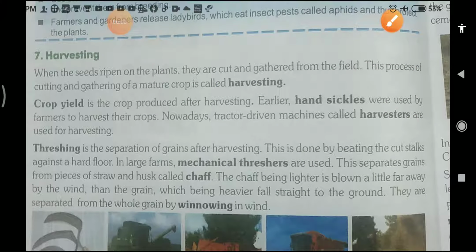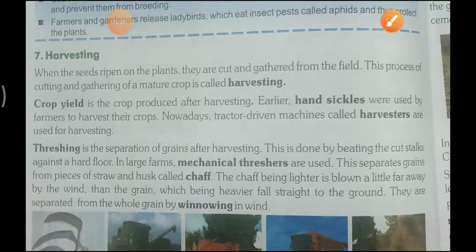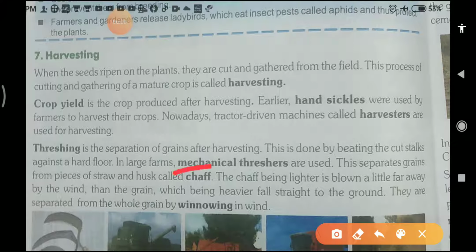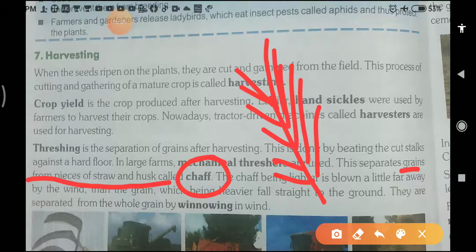Now see here, in large farms a mechanical thresher is used. Students, a mechanical thresher is one kind of machine which separates grain from pieces of straw and husk, called the chaff. With the help of this mechanical thresher machine, they can separate the grains.